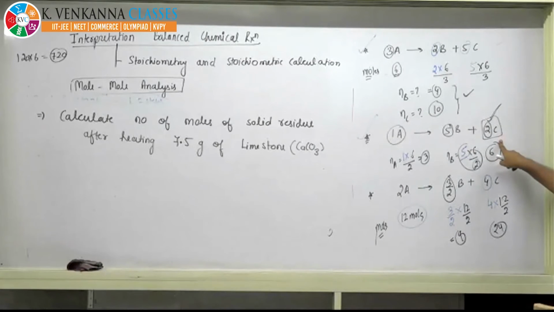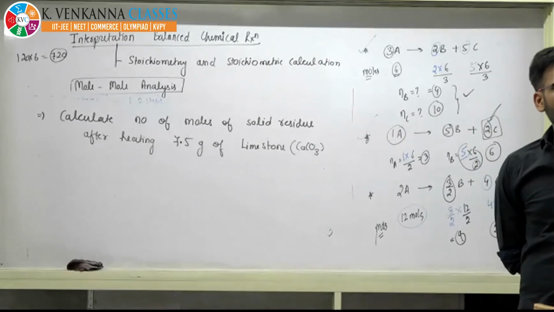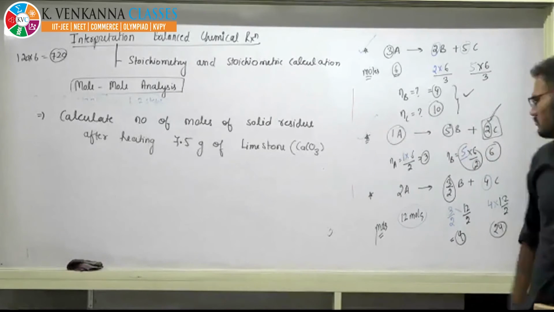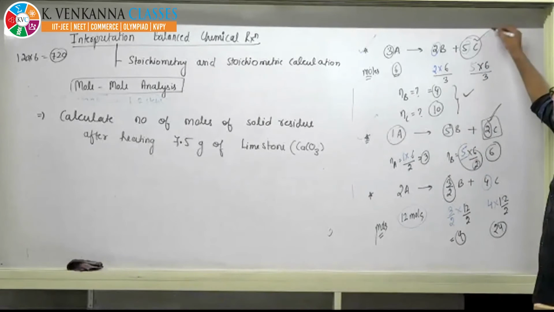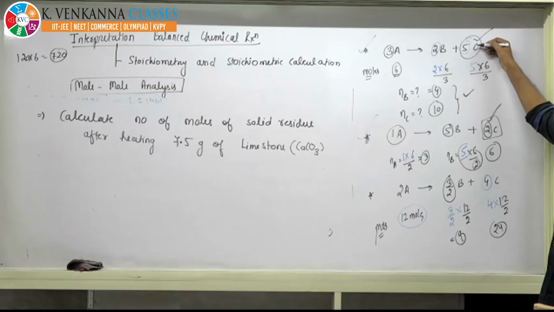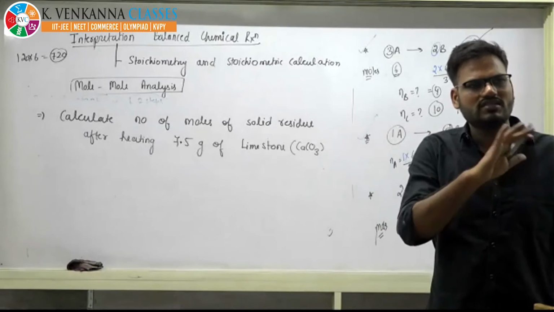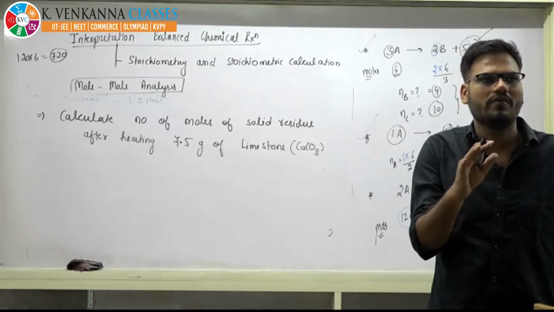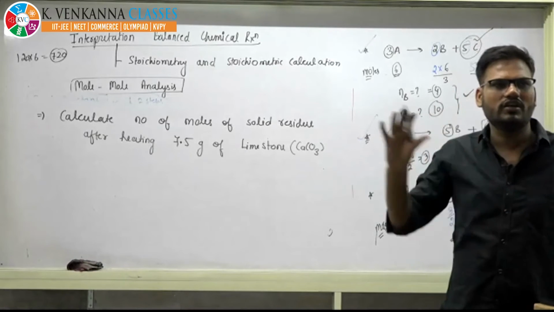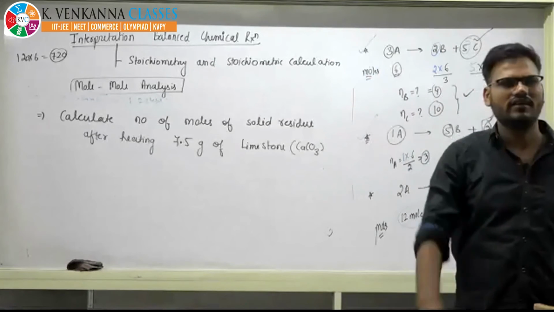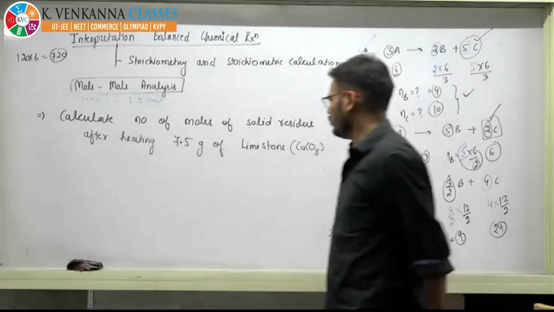Is it okay, Mansa? Fine. You have to understand whose information is given. If information is given about C, then you have to divide by the stoichiometry of C. Just practice this, and later you will develop your common sense. You do not need to write all this out, you will solve it orally.